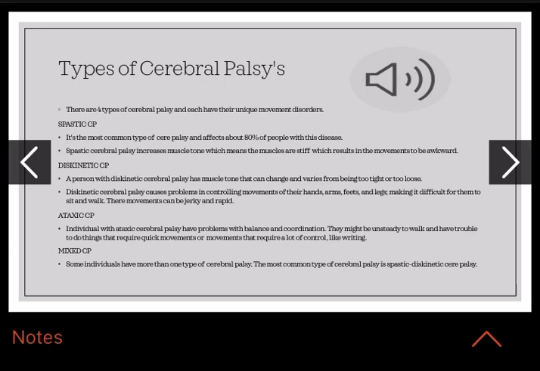Ataxic CP. Individuals with ataxic cerebral palsy have problems with balance and coordination. They may be unsteady when walking and have trouble doing things that require quick movements, or movements that require a lot of control, like writing. The last one is mixed CP. Some individuals have more than one type of cerebral palsy.